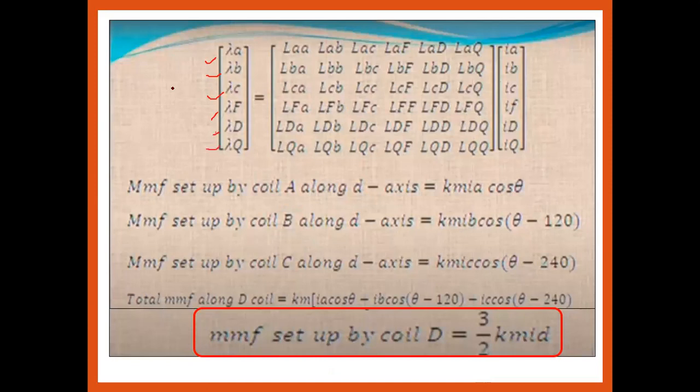Okay, so this is nothing but the MMF across coil A along the D axis. Whereas what is L? L stands for inductance. Okay, one will be mutual, the second is self. So for the starting point, LAA, LAB, LAC, LFA, LAD, LAQ: LAA is the self inductance of coil phase A. Second, LAB is the mutual with respect to B, C, F, D, A, Q. Okay, so that is the A, B, C, F, D, Q.